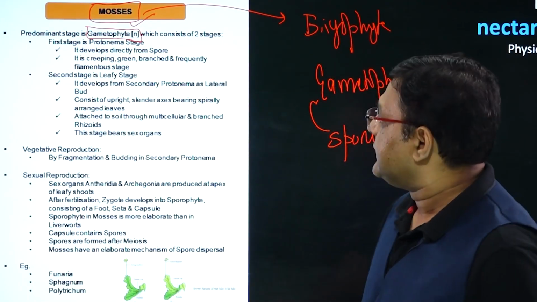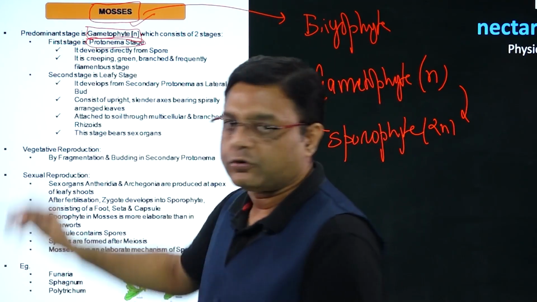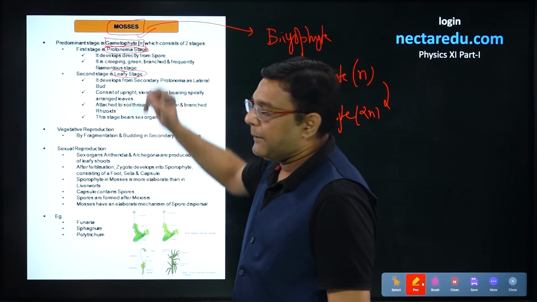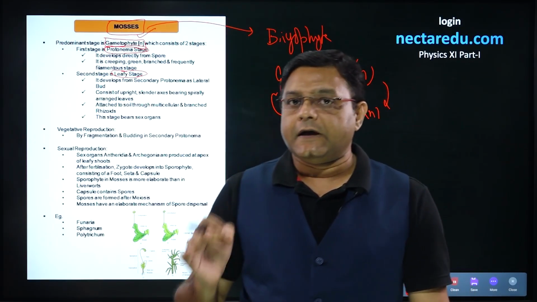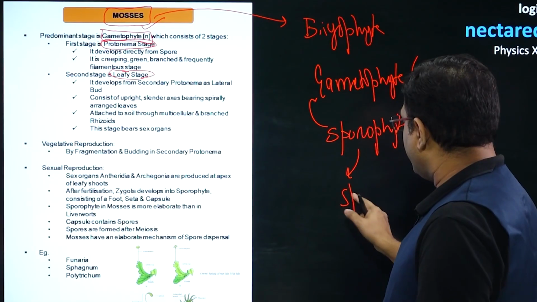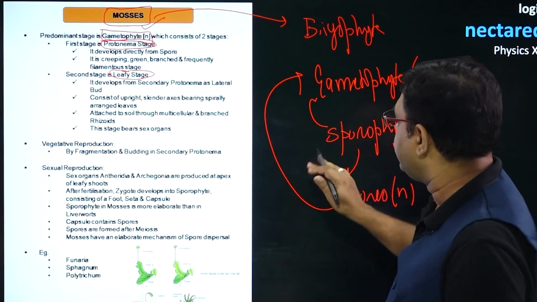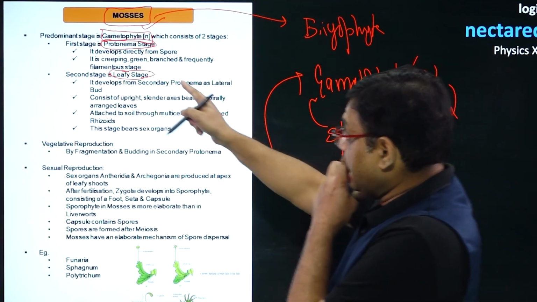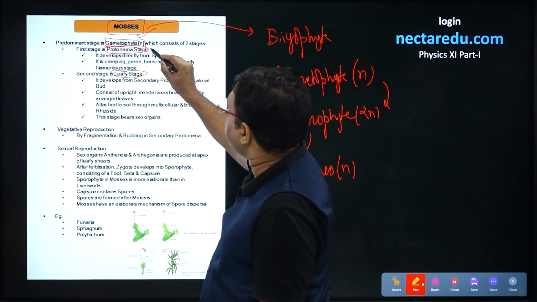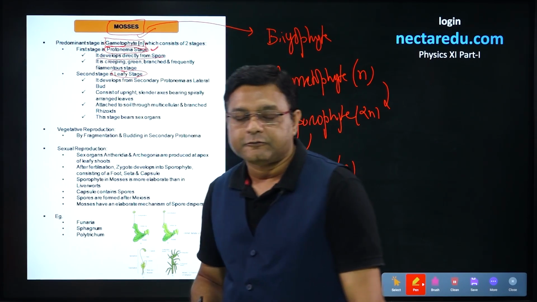In the case of mosses, this particular gametophyte phase has two parts. The first is called the protonema stage, and the second is called the leafy stage. Now, gametophyte always develops from the spores. Spores are formed from sporophyte. So, this sporophyte would have formed the N spores, and these spores, when they germinate, give rise to gametophyte. Now, in the case of mosses, this spore, when it germinates, will give rise to this first protonema stage. So, it develops directly from the spore.